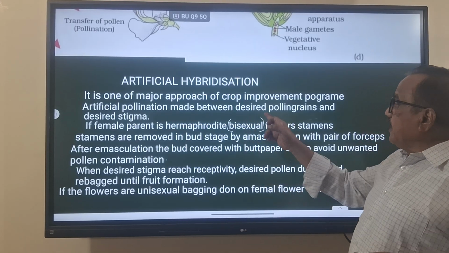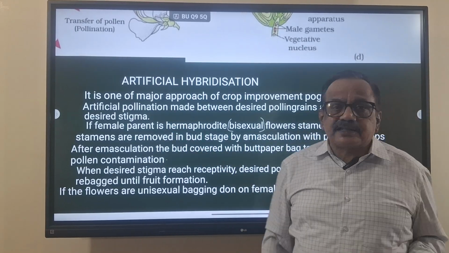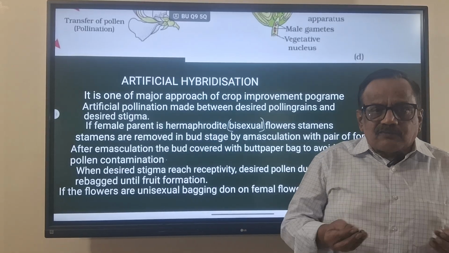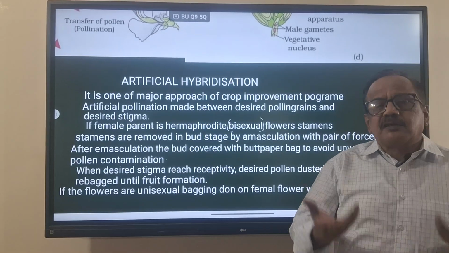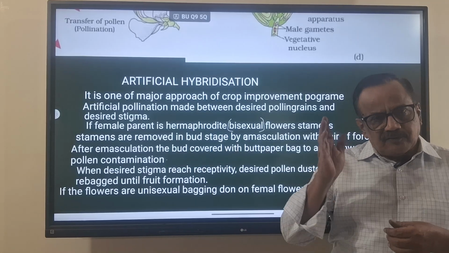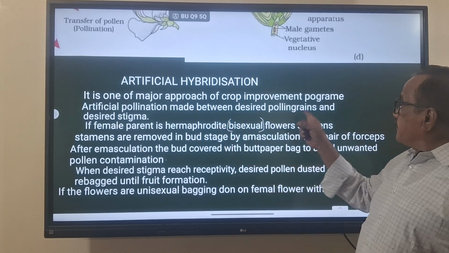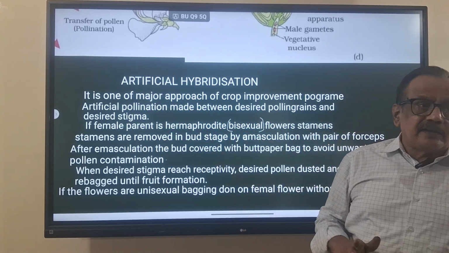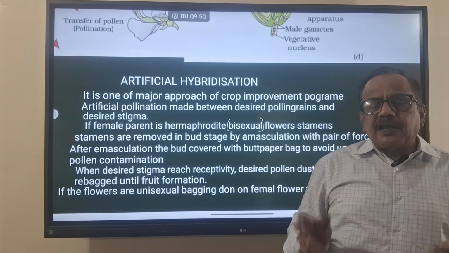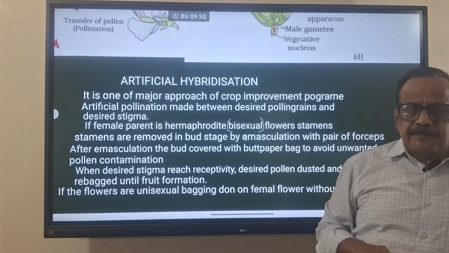Artificial pollination is made between pollen grains and the desired stigma. Already I told you, desired means good characters, whatever we want. So the desired pollen grain comes from one plant of one variety, and the desired stigma is present in the female plant, as part of the pistil.